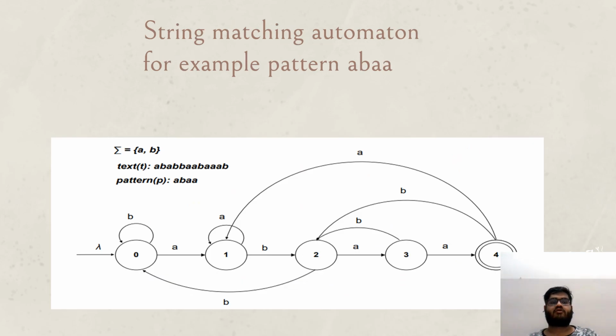Here is the finite automata for the string searching algorithm. Here is our text, here is our pattern, and these all are inclusive of our sigma, A, comma B. String matching automaton, for example, pattern ABAA. We need to find this in our text, which is of length M, and the pattern of length N, which is needed to be found in our text.